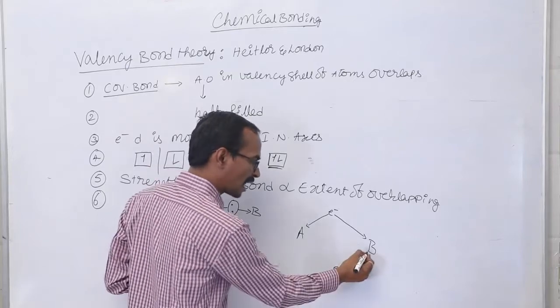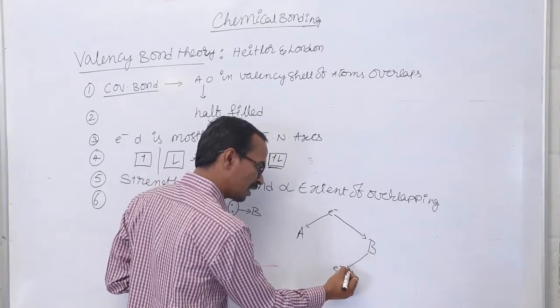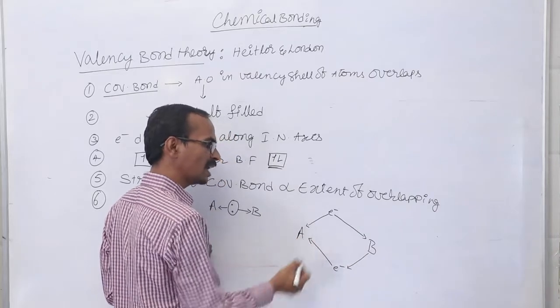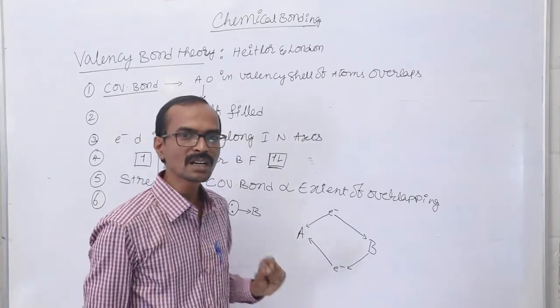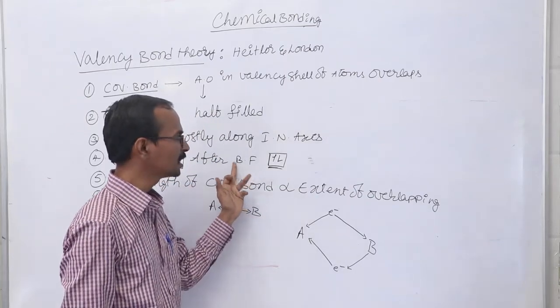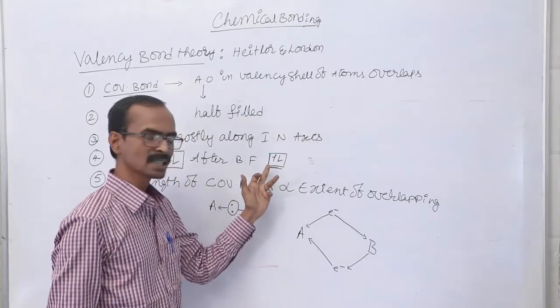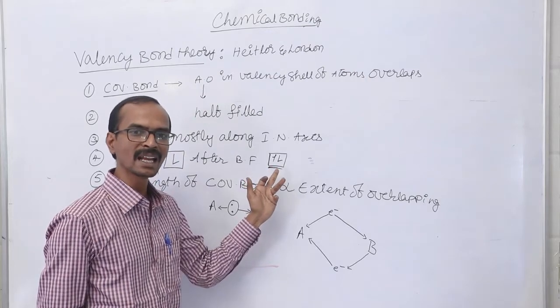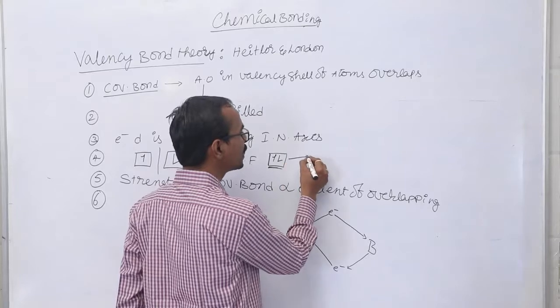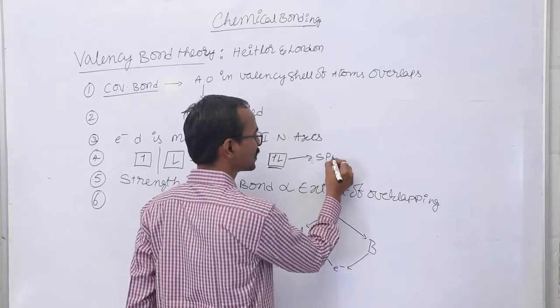And the electron contributed by B is attracted by B as well as by A. I told you that during the covalent bond formation, the electrons will attain opposite spin. That means spin pairing takes place.